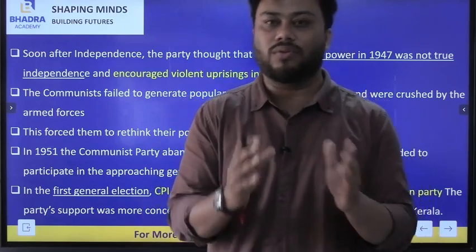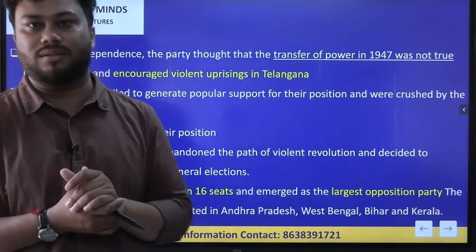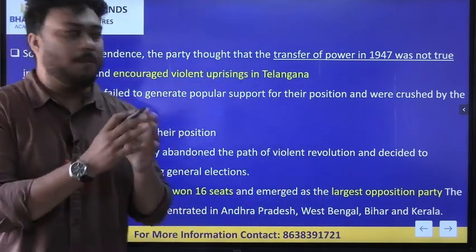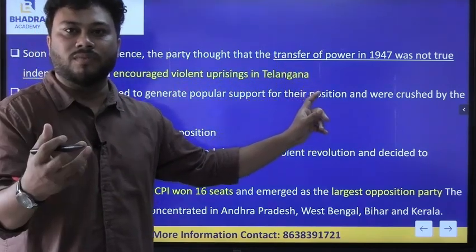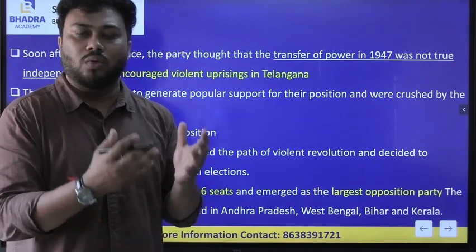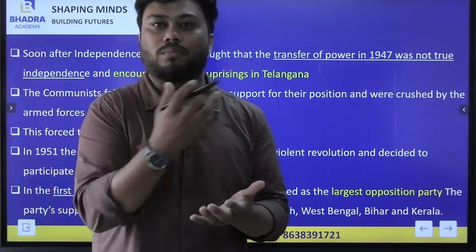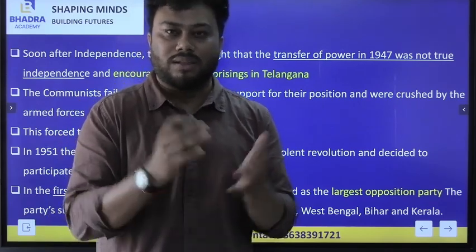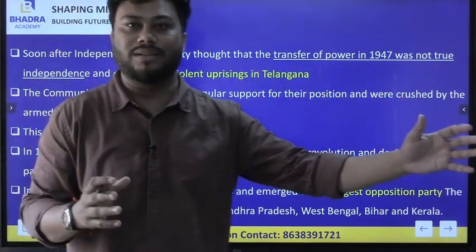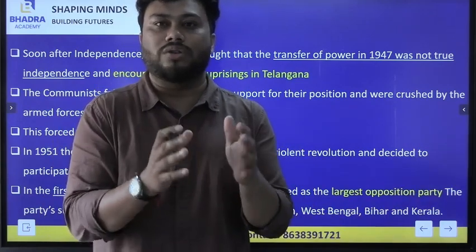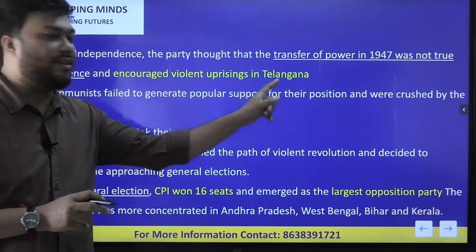In 1947 we got independence, but the Communist Party of India thought that this was not real independence. It was just a transfer of power. Real independence means all the common people of India will be elevated from the problem of poverty and illiteracy. But in 1947 we just had a transfer of power from the Britishers to the Indian representatives, and that is why they encouraged a violent uprising in Telangana.